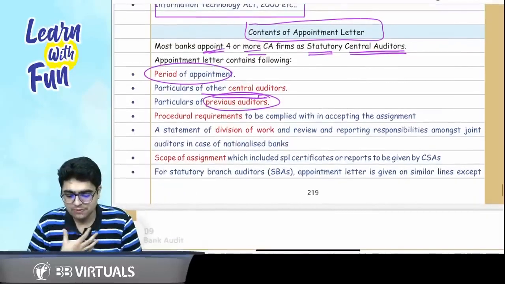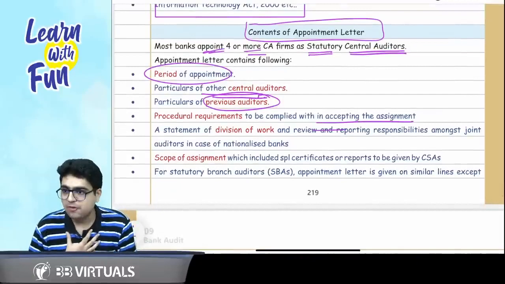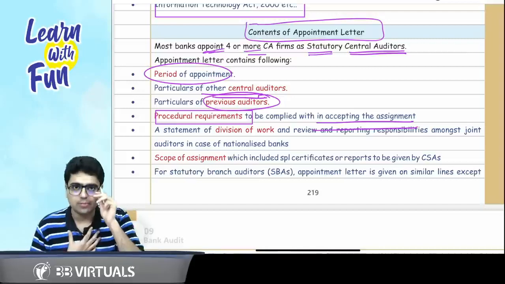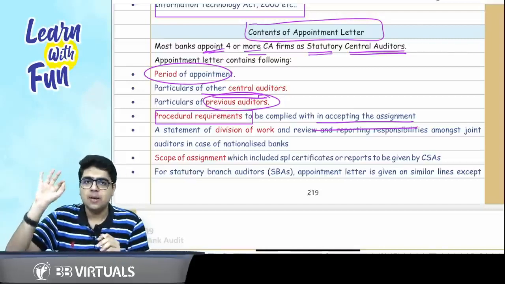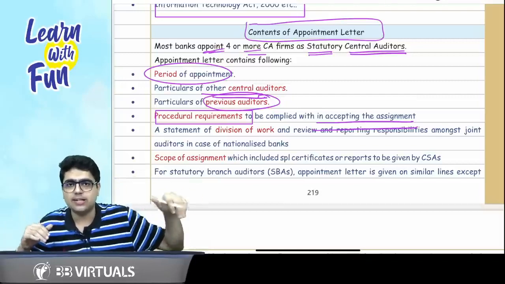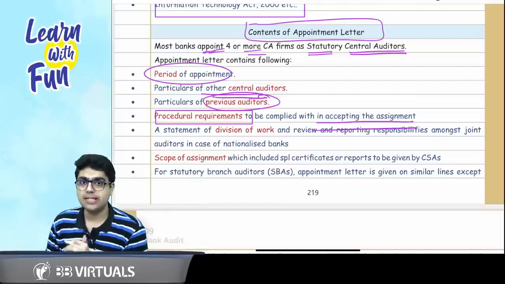Plus, before they accept the appointment, before they accept the assignment, they have to comply with certain procedural requirements. So 4 points. What are the 4 points? Period of appointment, details of the previous auditor, details of other current auditors, and the procedural requirements they need to comply with.